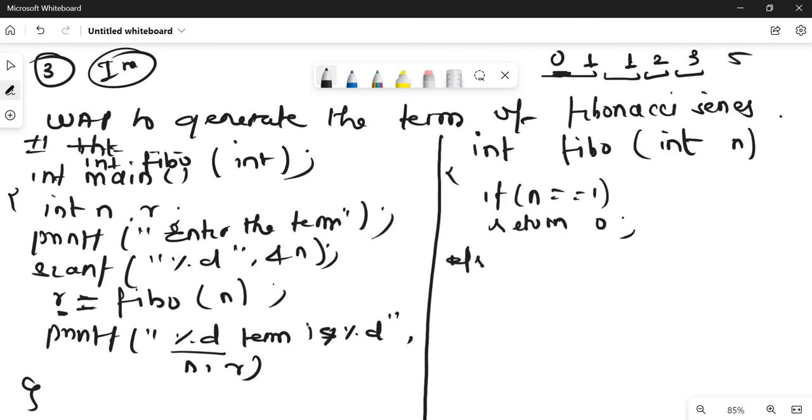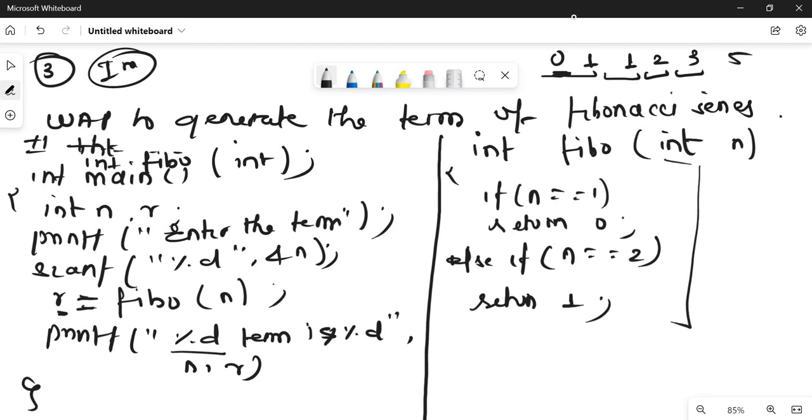Else if n equals 2, we are going to return 1. We know this base condition. These two numbers we have to know for generating a Fibonacci series. So if the term is 1, the value of the term is 0. If the term is 2, the value of the term is 1.